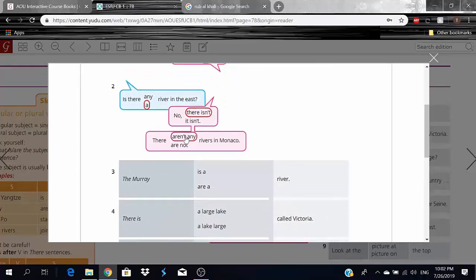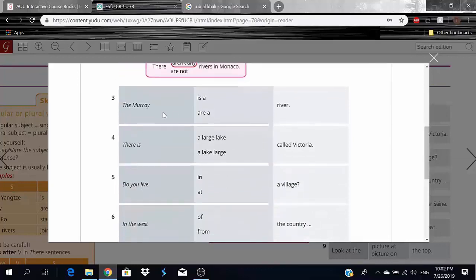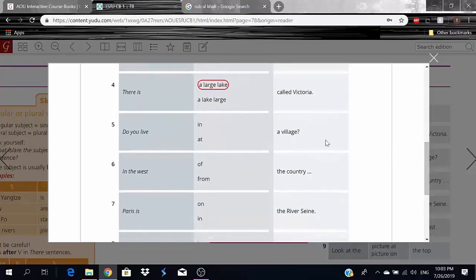Okay, now let's go to number 3. The Murray is a river. 4, there is a large lake or a lake large called Victoria. So obviously a large lake. Okay, let me be careful here. I do not want to make that same mistake again. Okay, we have number 5. Do you live in or at a village? Do you live in a village?